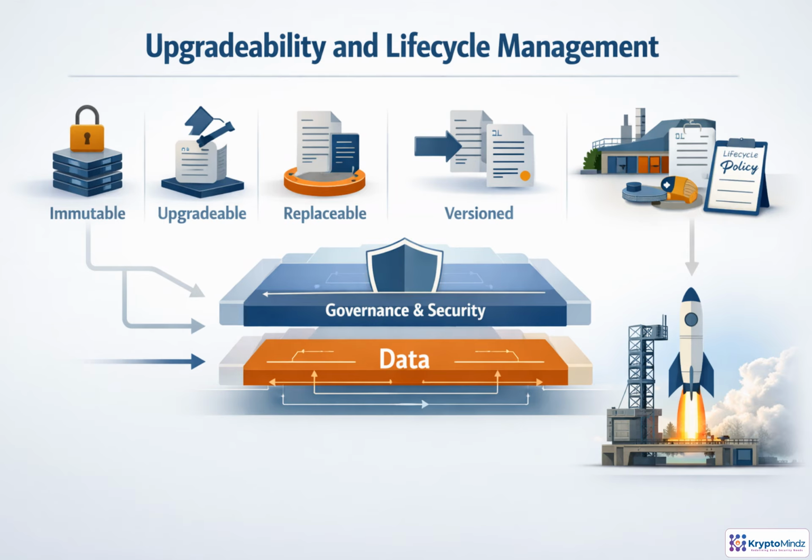Upgradability is not something to add casually after launch. Because smart contract code is hard to change, the lifecycle choice must be made early. Immutable for maximum trust, upgradable for evolving workflows, or replaceable and versioned when migration is acceptable. Every flexibility option adds governance risk, so separate storage, business logic, and admin authority. Before production, define who can change what, under which approvals, and how users will be informed.